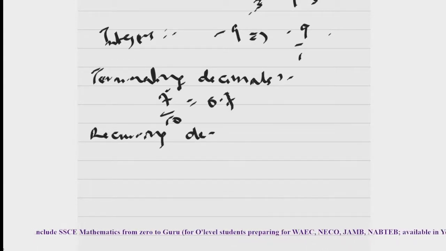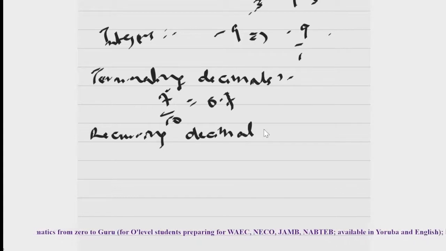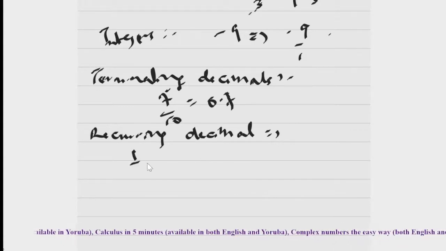A recurring decimal is different from a terminating decimal, because it doesn't terminate. Instead, it reoccurs. Take for example 1 divided by 9. You will see that when I ask how many 9s we are going to see in 1,